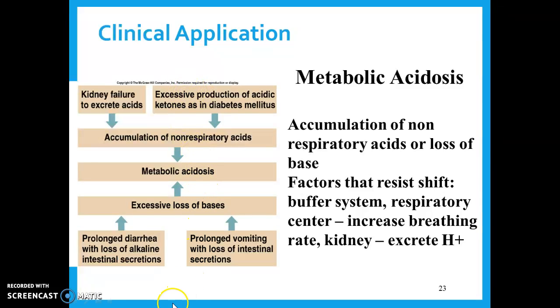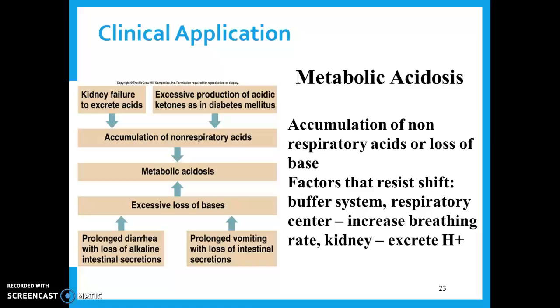Drop down to the bottom though, and there's some other causes. So it says prolonged diarrhea with loss of alkaline intestinal secretions. So if you have such severe diarrhea that you're dumping out all of the food and all of the secretions from your intestines, you're getting rid of all those bases in your body. And if you remove a base, that's going to make the pH go down. Or, and this would be the severe one, it says prolonged vomiting with loss of intestinal secretions.